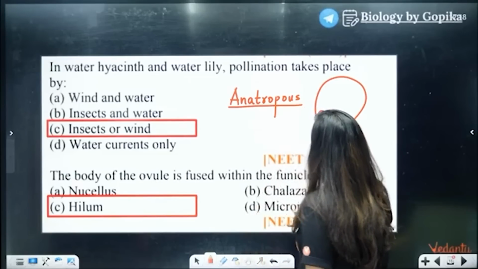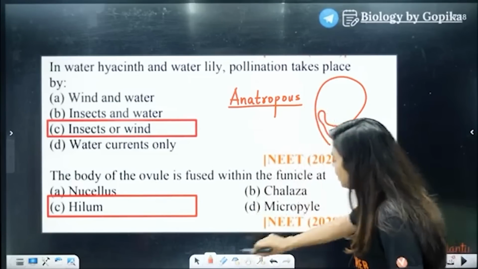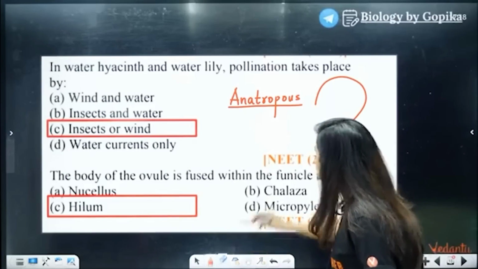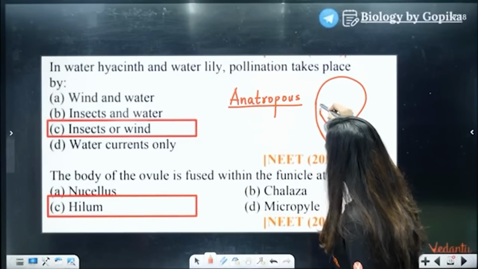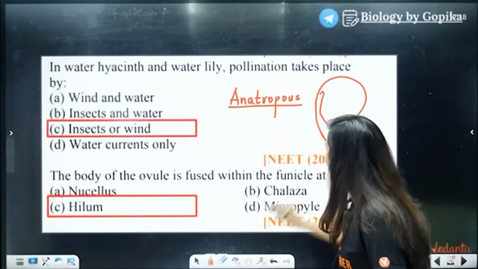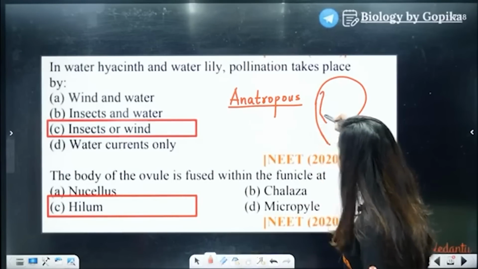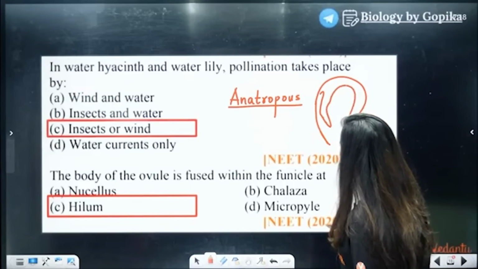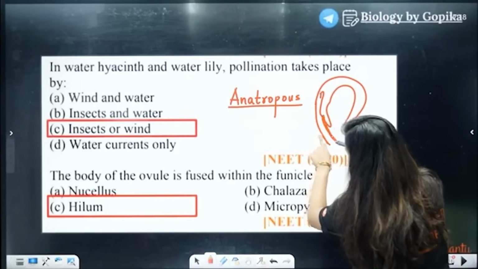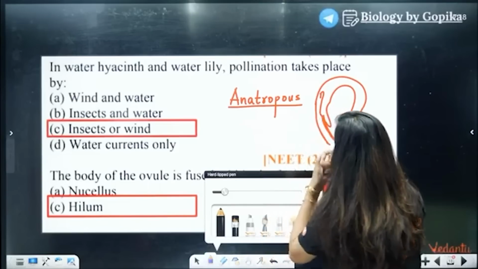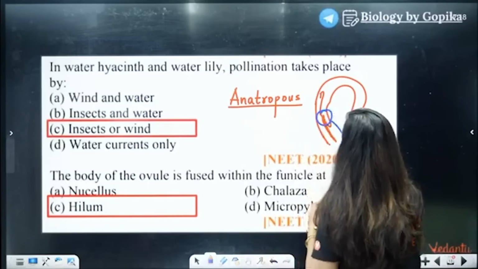It is something like this, attached like this. Now here, this attachment is happening in what way? I'm not drawing the whole thing because here we have to draw the integuments and everything. But there is an attachment here, and that attachment is with whom? Is with the hilum.